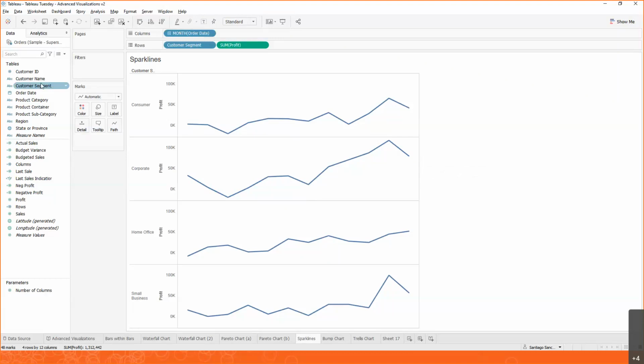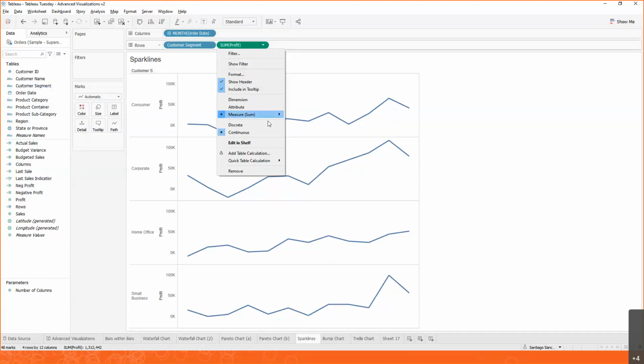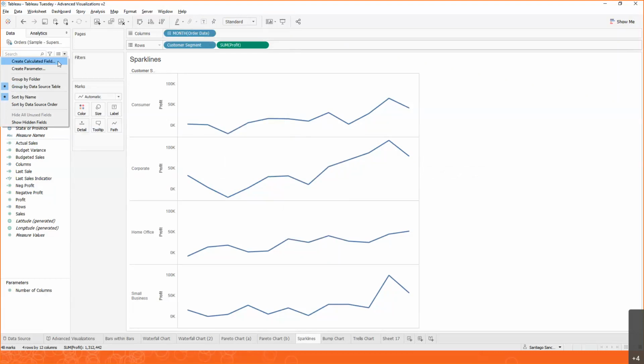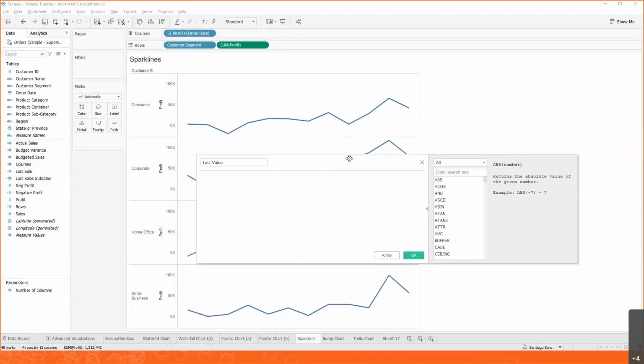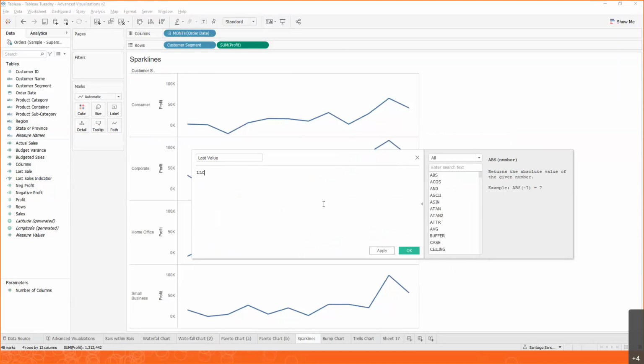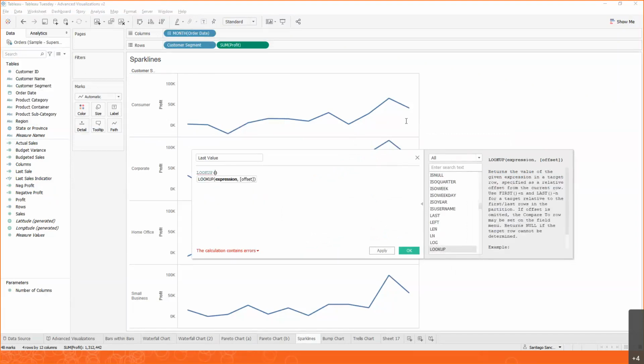And so far, we've used table calculations by going into the menu and adding a quick table calculation. But another way to do that is through a calculated field. You can actually write a table calculation. And we're going to call this table calculation last value. And for this, we're going to use a function called lookup. So lookup allows us to see within the visualization and pick a value that we want. In this case, what we want to look at is the profit, right? But what position do we want to pick? Well, we want to pick the last position. We want to know where we are today. So we can do last.